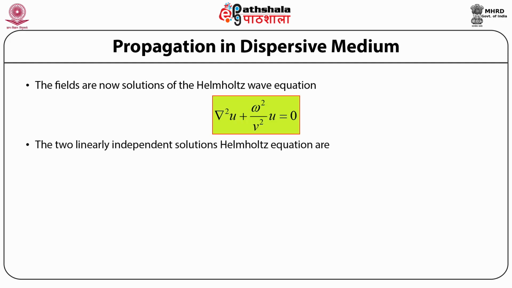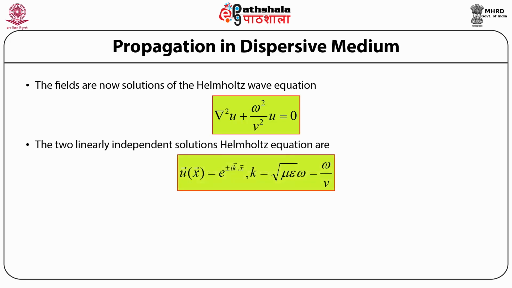The two linearly independent solutions to this Helmholtz wave equation can be written as the vector u as a function of position vector x is equal to exponential to the power plus minus iota times wave vector k dot position vector x, where the dot represents the scalar product between the wave vector and the position vector. Further, the wave number k is again given by the formula omega times under root of mu times epsilon, and this is equal to omega by v.